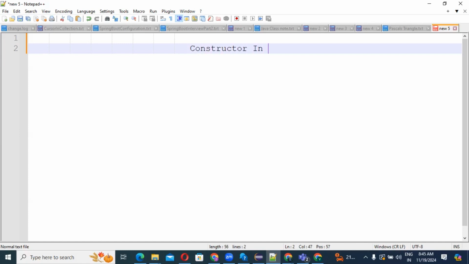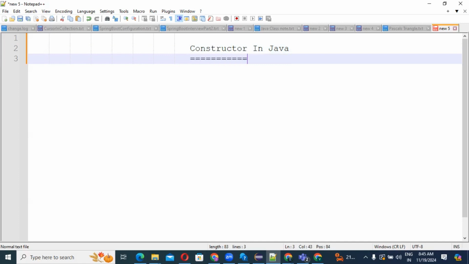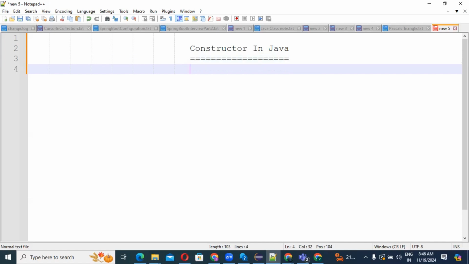Constructor in Java. What is constructor and how many types of constructor, what is the purpose, why are you going to use this constructor in Java. Because most of the time the interviewer asks such a question if you are a fresher or intermediate level, because they want to check your knowledge about constructor. So let's see, first I will explain in very layman terms what is constructor. Please concentrate. What I'm going to explain is very simple but it is interesting as well.